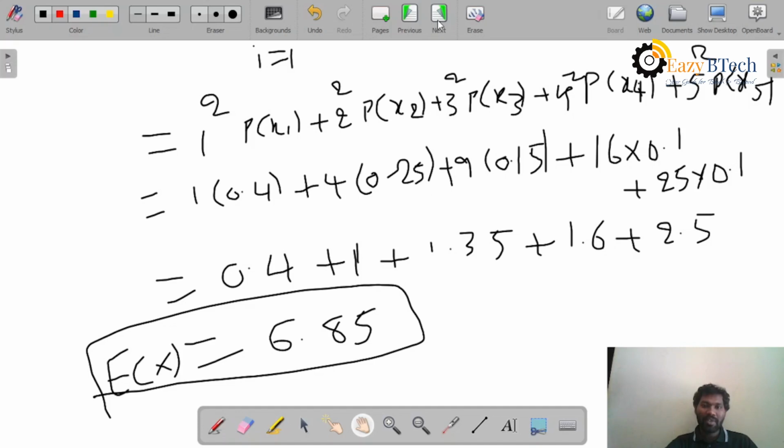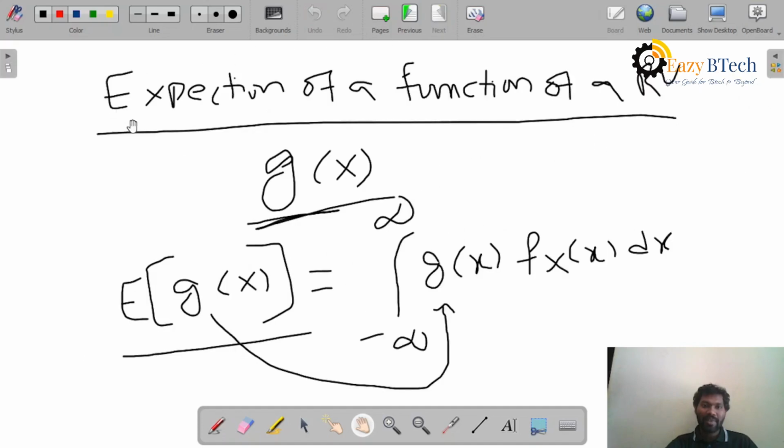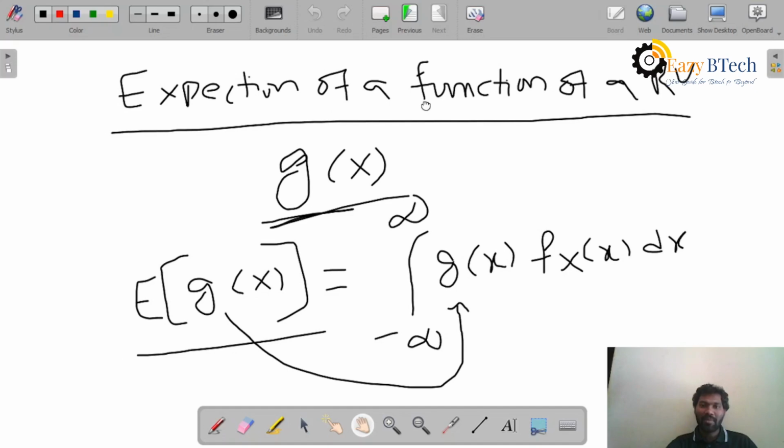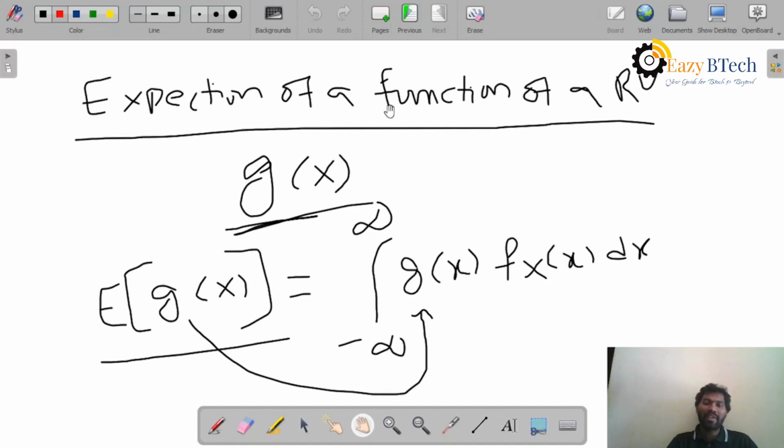So the next concept is the expectation of a function of a random variable. As the name indicates, that means you are expressing your random variable in terms of a function. In this case, I am assuming my function is g of x. If you assume your function is g of x, then the expectation of g of x is equal to the integral from minus infinity to infinity of g of x into f_X of x dx.